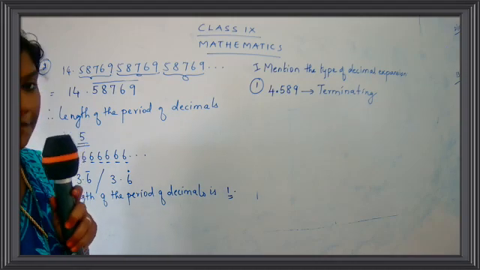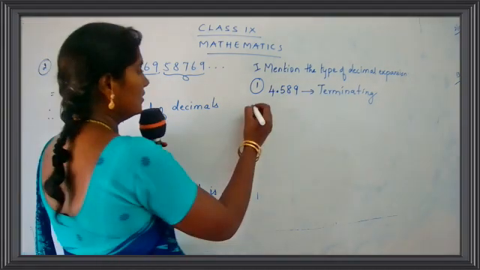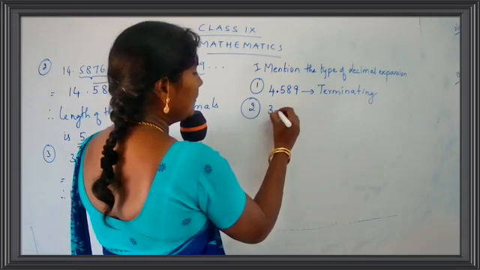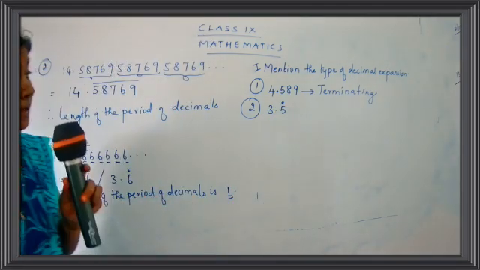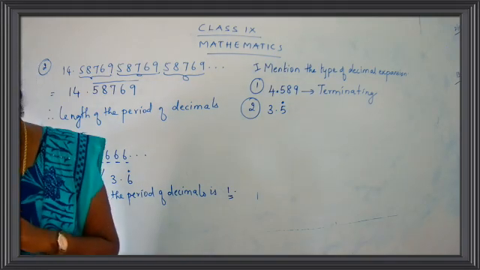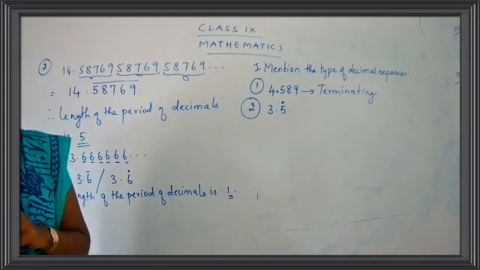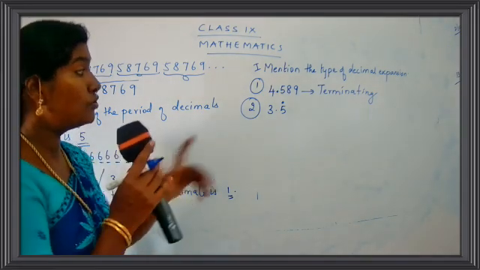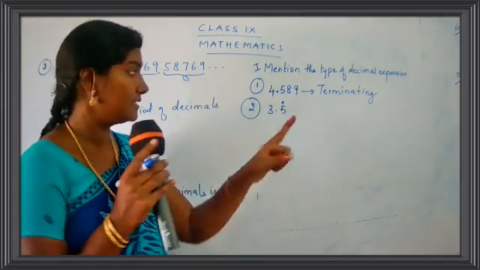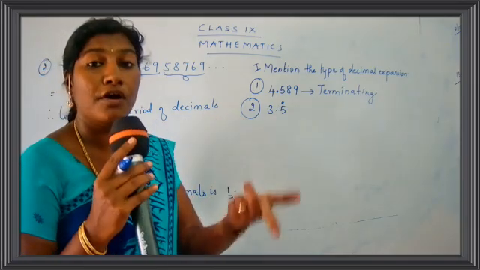Okay. I'll give you one more example. Take down the second sum: 3.5 dot. What is the meaning of the dot? I have told you the meaning of dot. We use dot for a single digit number. This means which number is going on repeating over here?